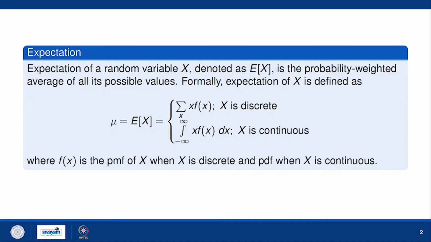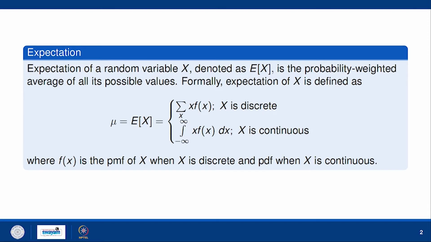So, what do you mean by expectation first? Expectation of a random variable x, denoted by E of x, is the probability weighted average of all its possible values. Sometimes we also call expectation of x the mean of the random variable x.